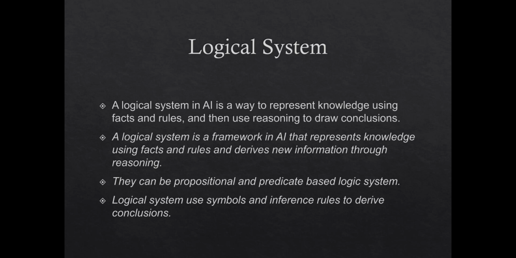Logical systems can be of two types: propositional logic and predicate logic. They use symbols and inference rules to derive conclusions. So, logical systems help artificial intelligence, or AI, to perform reasoning just like humans.